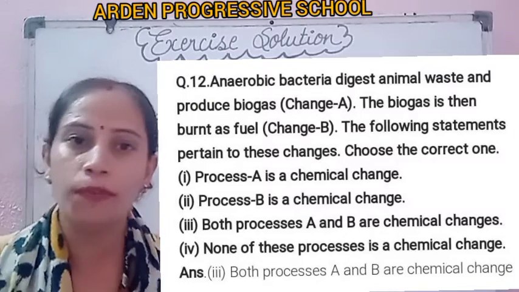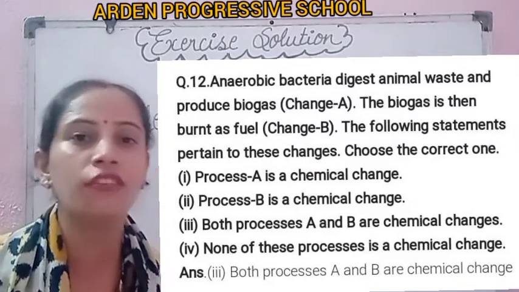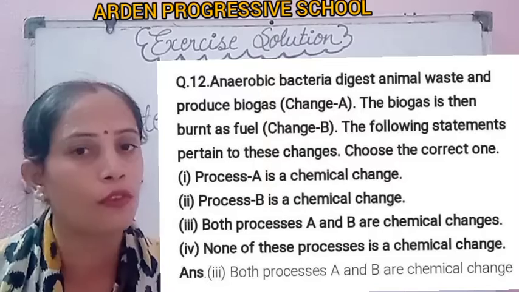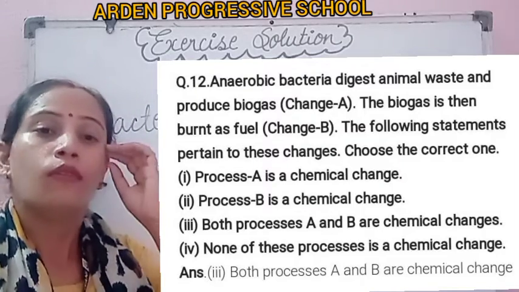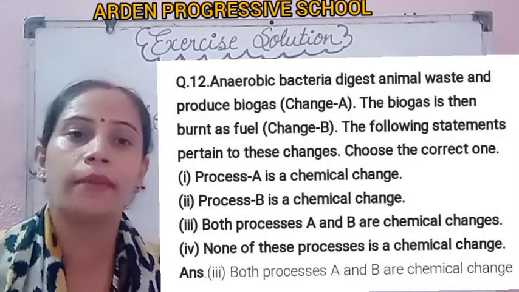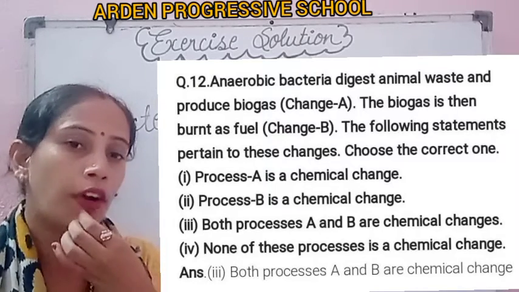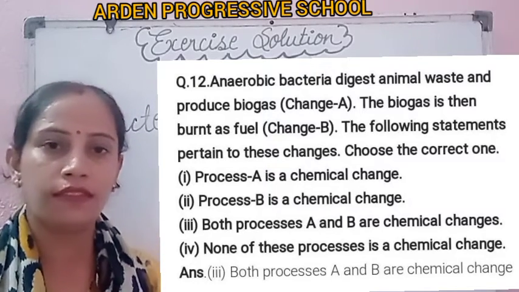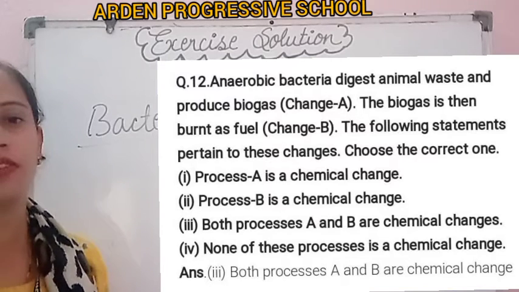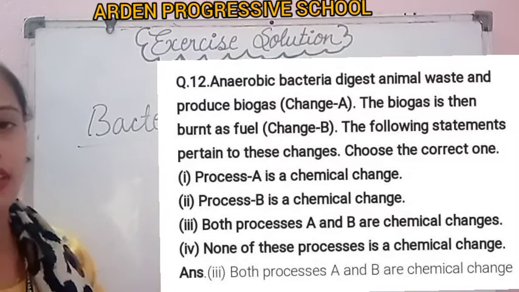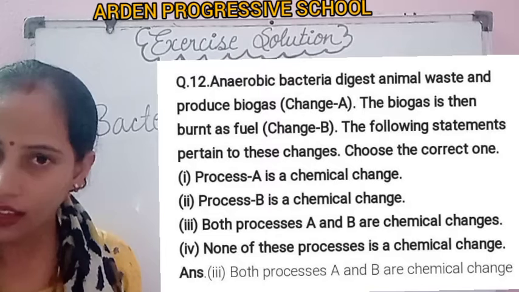Another kind is aerobic bacteria, which are present in the presence of oxygen. So for decomposition of substances, if oxygen is not present, the anaerobic bacteria decompose the organic waste.